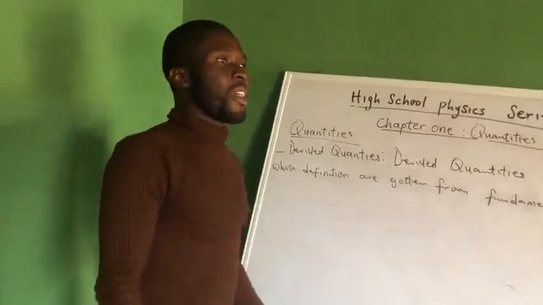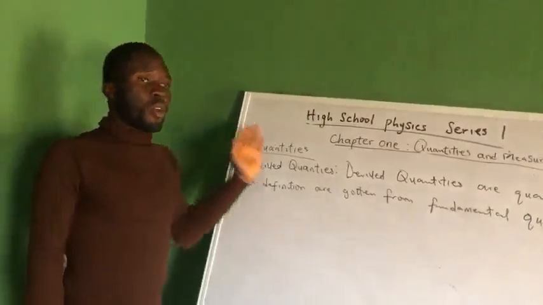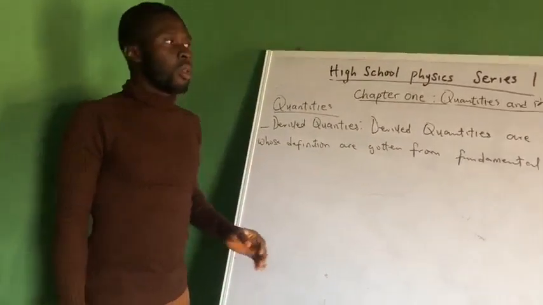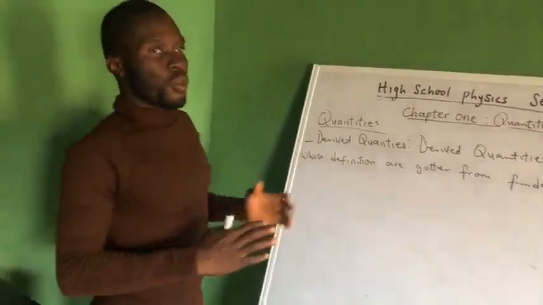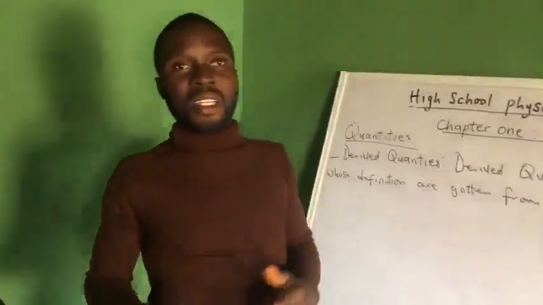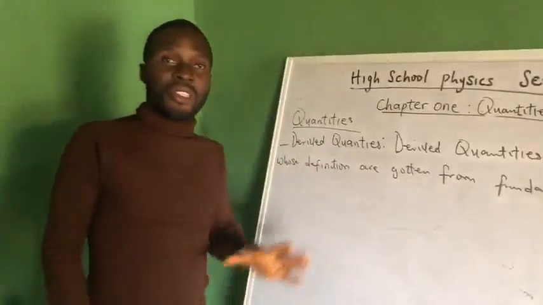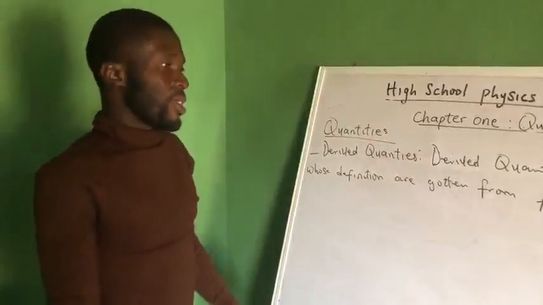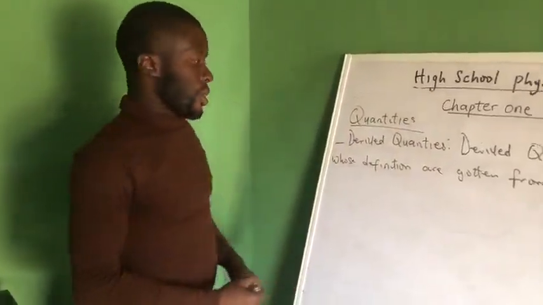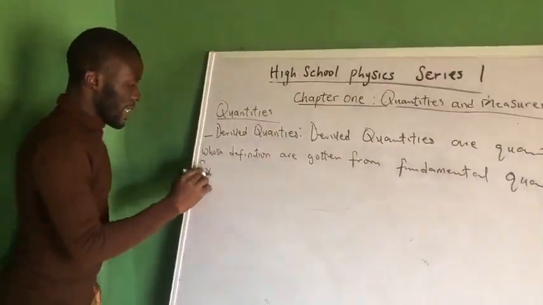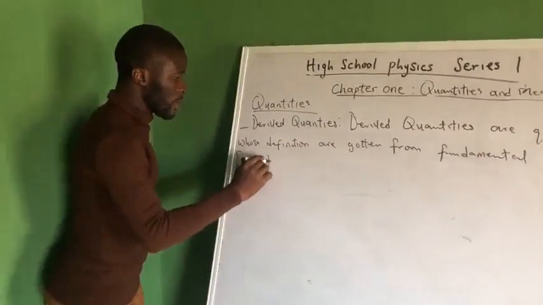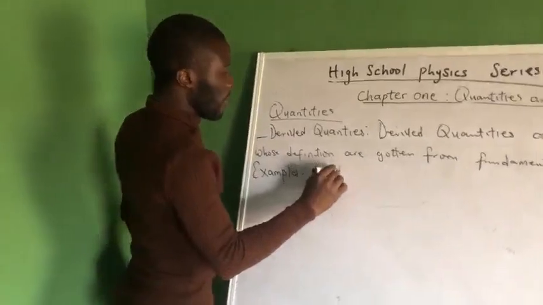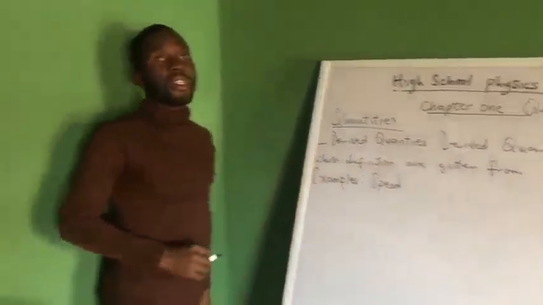So it means that every quantity that is not part of the 7 fundamental quantities listed before is a derived quantity. I said we have 2 kinds of quantities, fundamental quantities and derived quantities. And the fundamental quantities are 7. So any other quantities apart from these 7 fundamental quantities are actually derived quantities. Now, what are the examples of derived quantities? An example is speed.